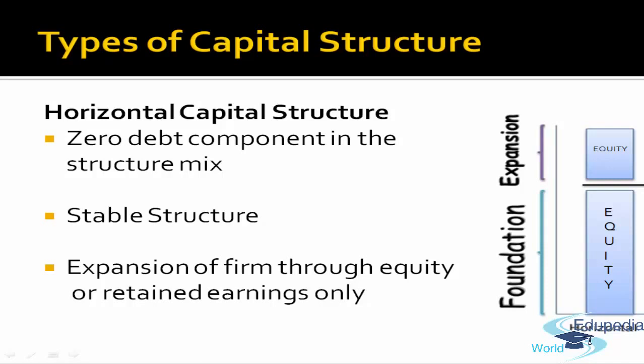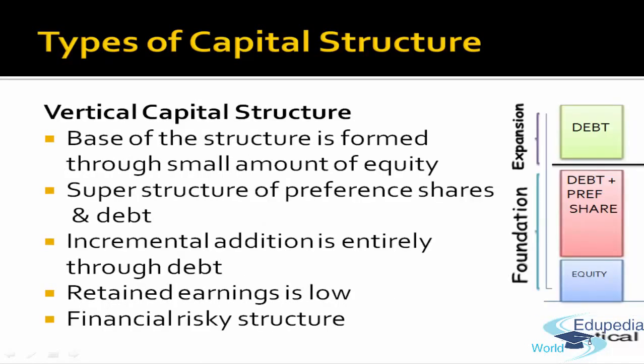So there is no financial risk or external source of finance in the total capital of the company. The other one is vertical capital structure. Well, it does not mean that it comprises total debt. That can never be any scenario, because without introducing your own capital into the business, a company cannot raise funds from external sources. A company has to keep a small amount, but the foundation should be a small amount of equity, right?